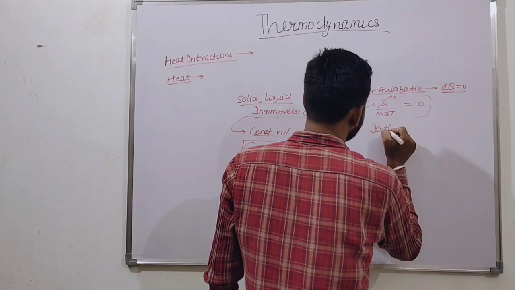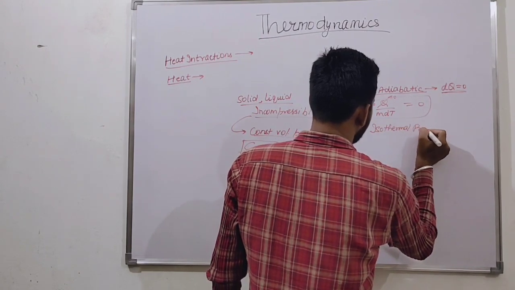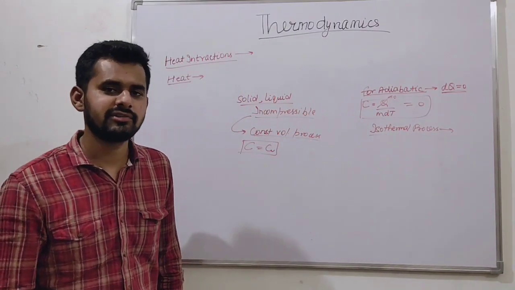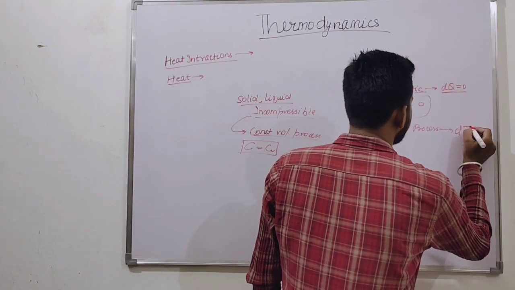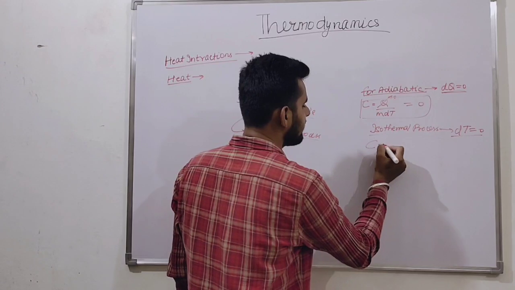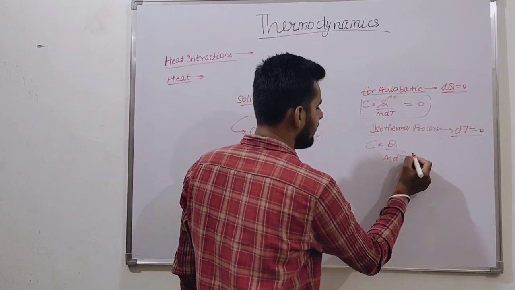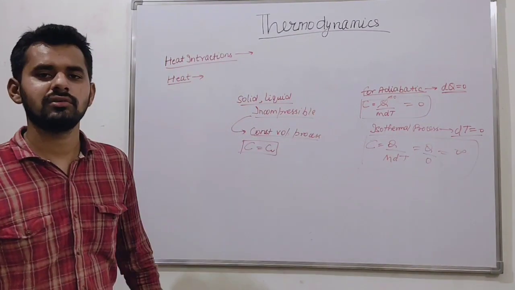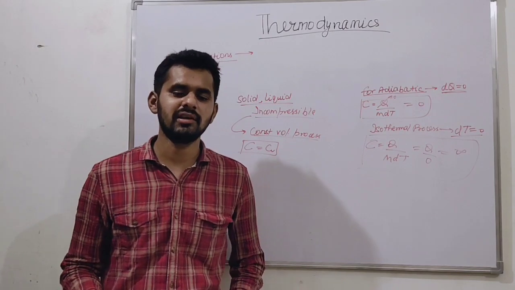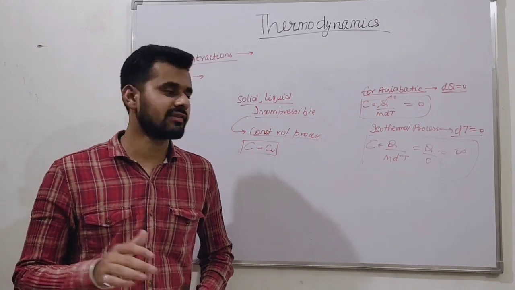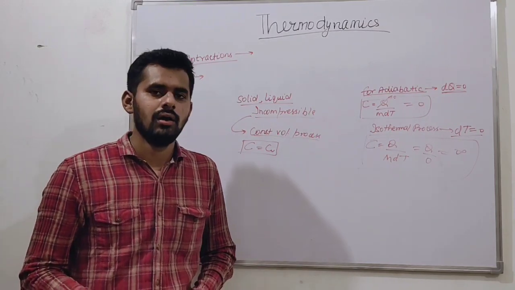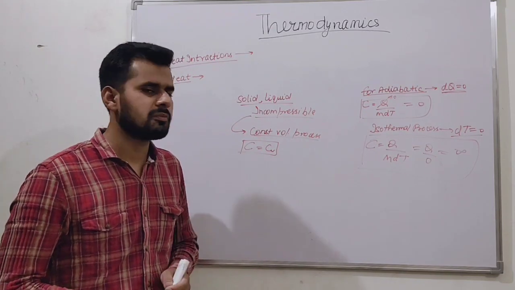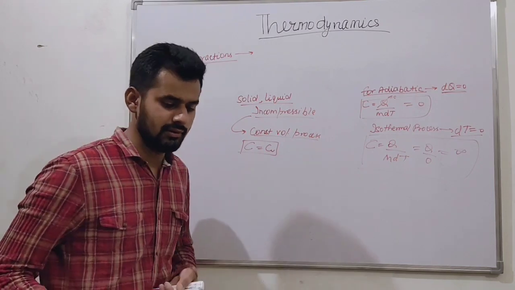And for the isothermal process, as the name suggests, its temperature remains constant. Then the difference in temperature is zero, dT is equal to zero. Then what will happen? C is equal to Q upon m dT. Q upon zero comes to infinity. Sometimes a 1 mark question comes from this in SSC JE and many exams, many state exams. These terms come in exams many times. So this is all about specific heat. We understand the specific heat.